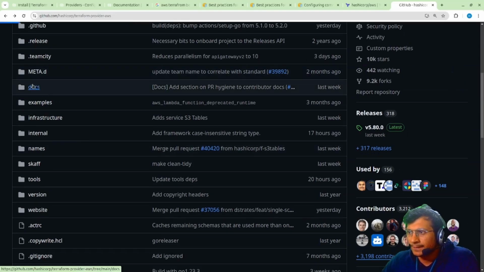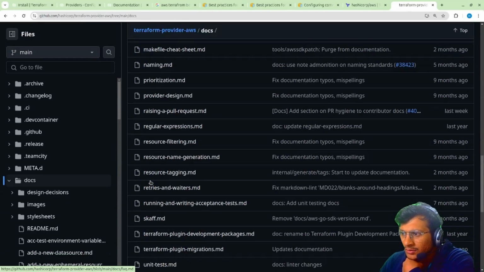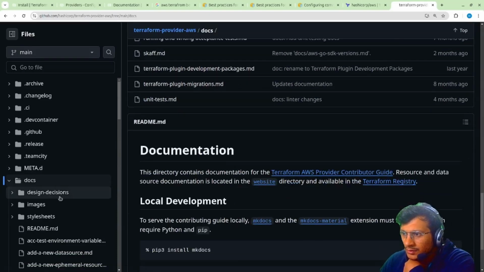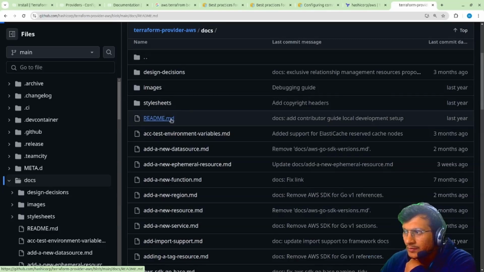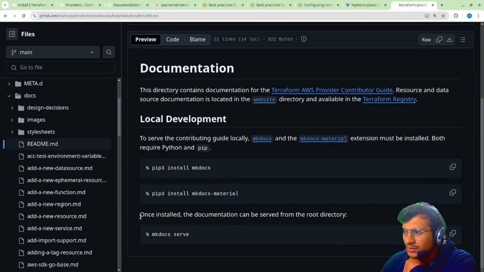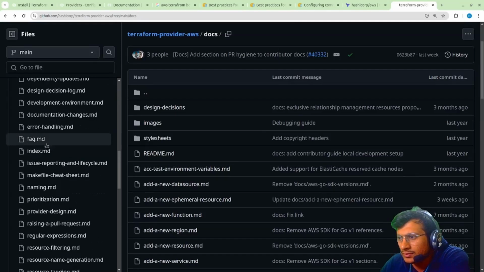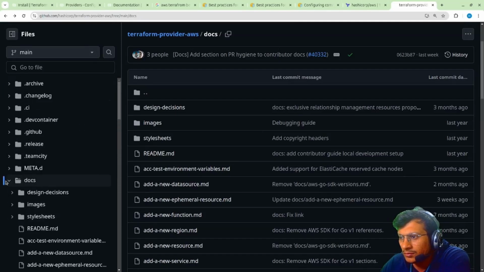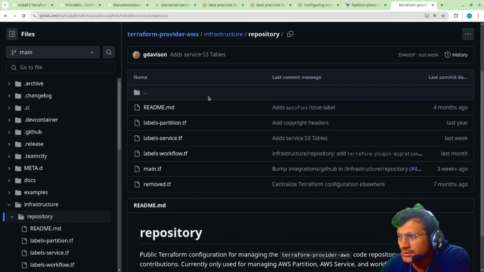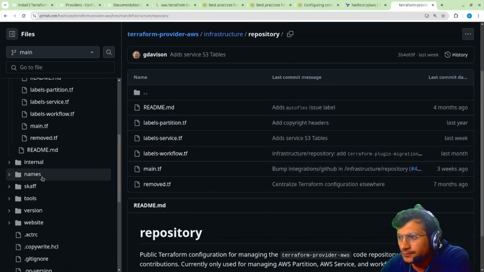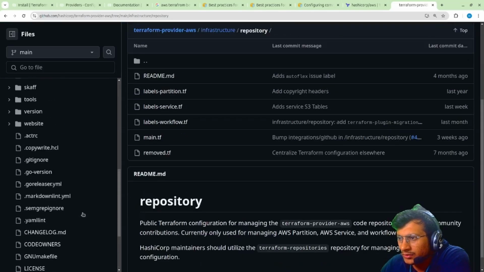Let me just, yeah. Here we have docs. So you can find everything on this one. Terraform, like ACC test and everything. Index.md, readme.md, and everything. You can pip install mdocs. And okay, in this you can develop your own provider, infrastructure repositories, main.tf. So yeah, I think we'll just look into it.